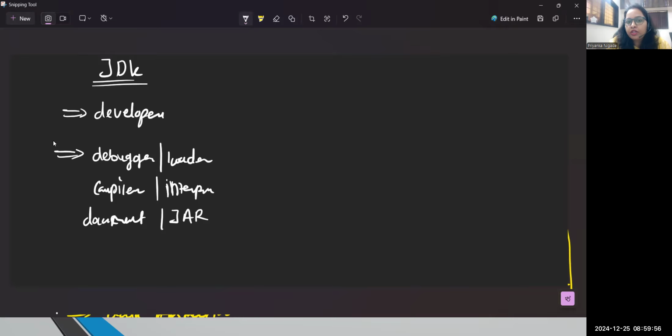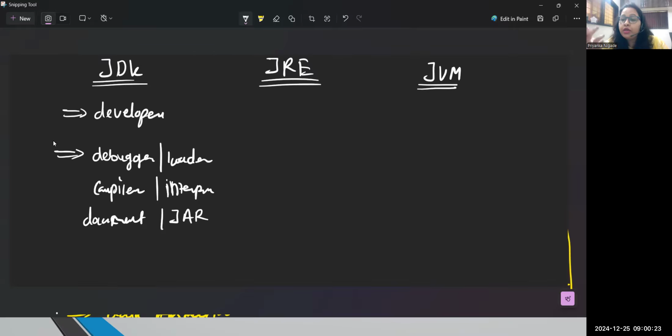Then what is JRE? JRE stands for Java Runtime Environment. Now what happens, guys? Without the runtime environment, you will not be able to run your code. Technically, we know that JVM is the component through which we can run a Java program. But JVM stands for Java virtual machine, and virtual machine means somewhere it has a physical location also.